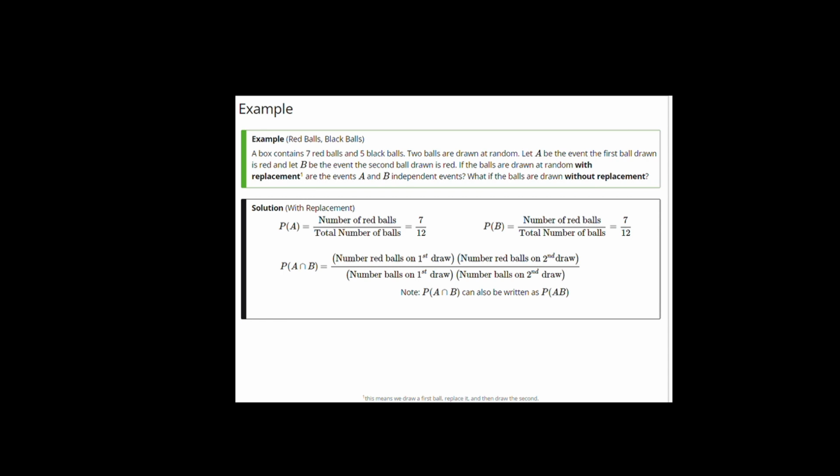Let's now determine the probability of A intersect B. This requires a red ball on the first draw and a red ball on the second draw. And since we replaced after the first draw, there are 7 choices for both, 7 times 7. Now how many ways can we draw balls for the first and second draw? In total, there are 12 balls available for both of these, so the denominator is 12 times 12. The probability of A intersect B is therefore 7 times 7 divided by 12 times 12. And this happens to be identical to the probability of A times the probability of B, showing that the events A and B are independent of one another.